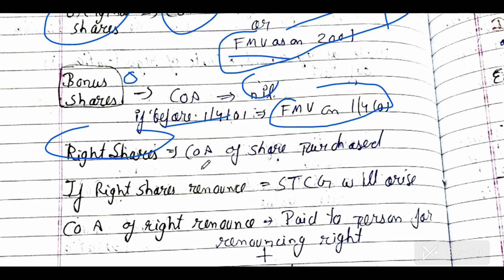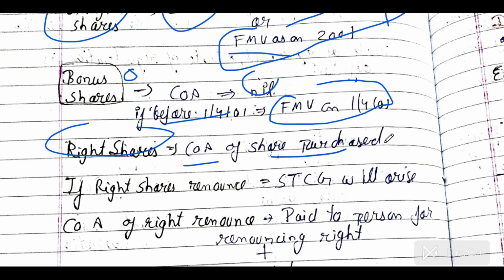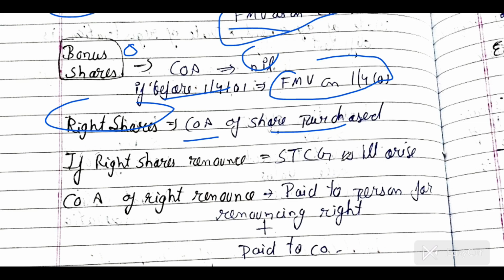If there is any right share, what will be the cost of the asset? If you directly purchase the shares from the company in the right shares, that will be the cost of acquisition. If you are renouncing the right, what will arise is that profit. For example, a 10 rupee share I am selling to a third person at rupees 2, so I am earning that amount. I transfer it to the P&L in AS30, and that profit will be our short-term capital gain. That 2 rupees is a short-term capital gain.